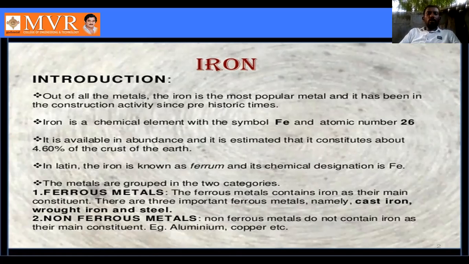Second, non-ferrous material. Non-ferrous materials do not contain iron, so that is why we call them non-ferrous materials. Examples are aluminum, copper, etcetera. Ferrous metal means the metal contains iron. The ferrous materials are cast iron, wrought iron, and steel. Non-ferrous metals are without iron, and examples are aluminum and copper.